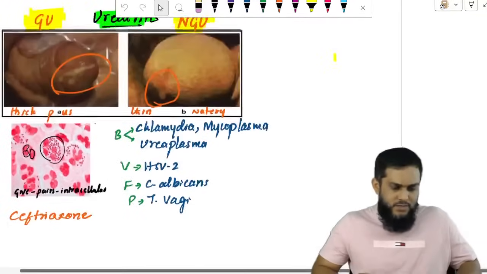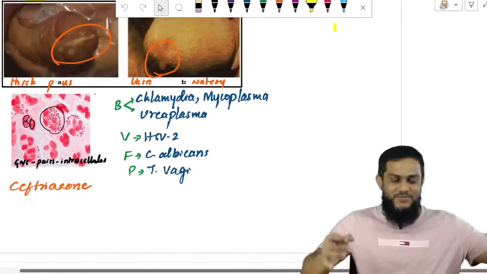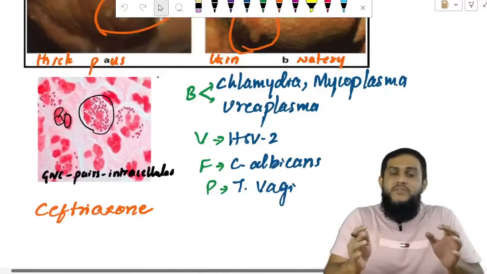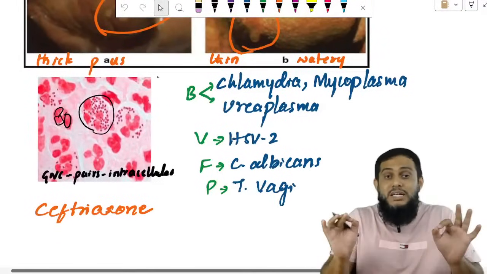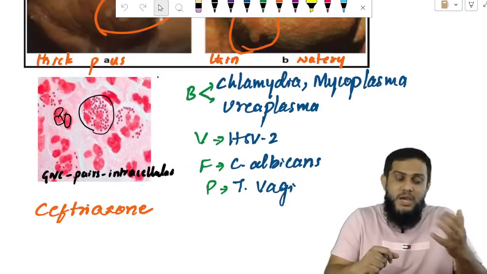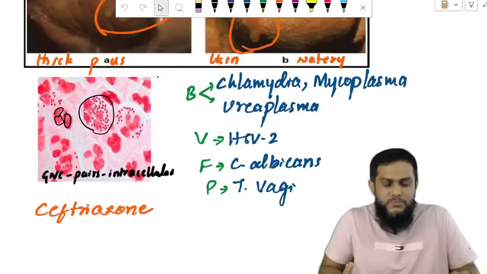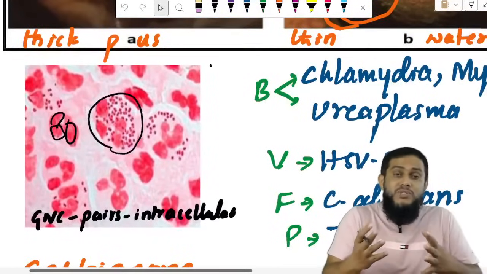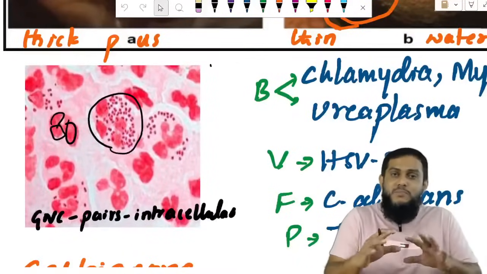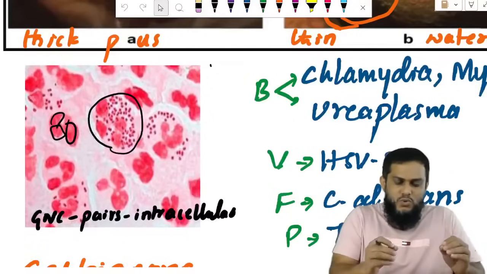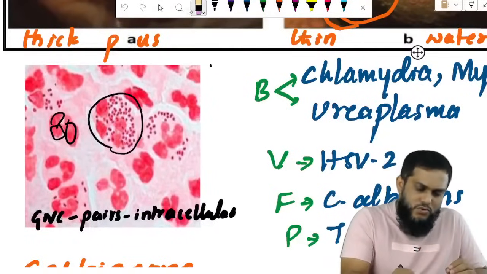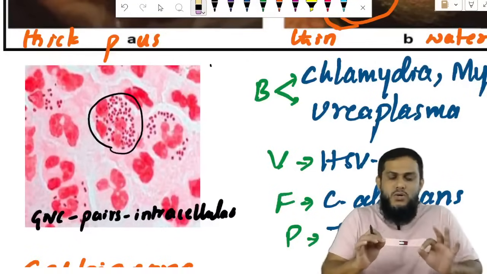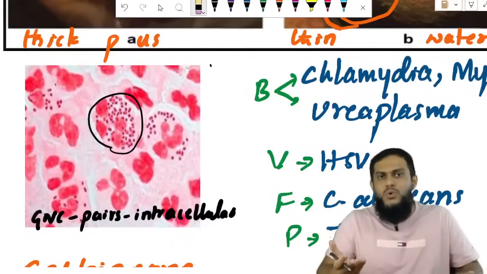Gram-negative cocci in pairs, intracellular: meningococcus and gonococcus are difficult to differentiate on gram stain. Theoretically, meningococcus is lens-shaped and capsulated, while gonococcus is kidney-shaped and non-capsulated. But practically, when you see the images, it is difficult to tell. Within the neutrophils, those dots are either meningococcus or gonococcus.